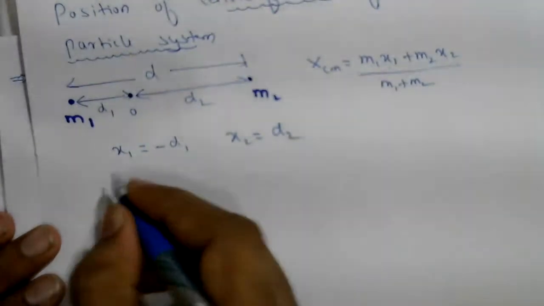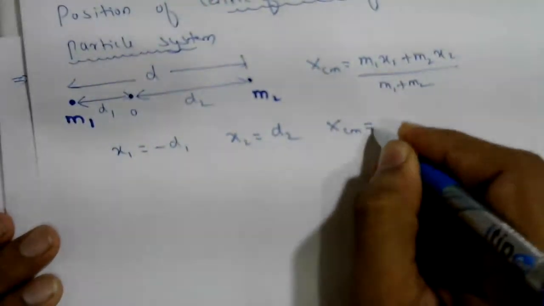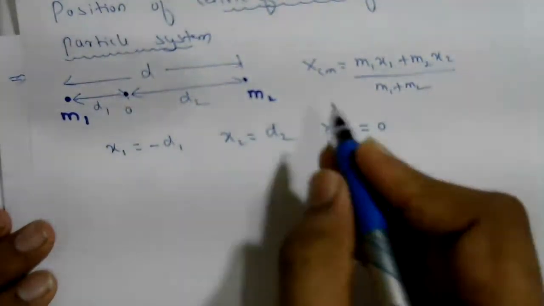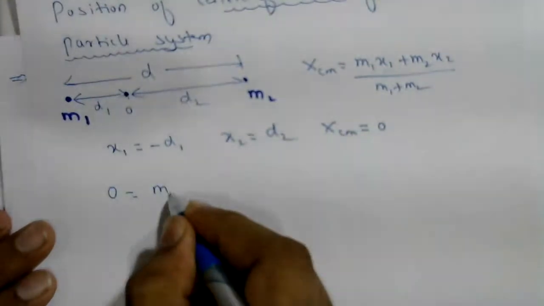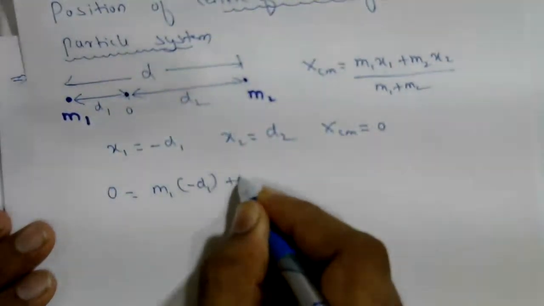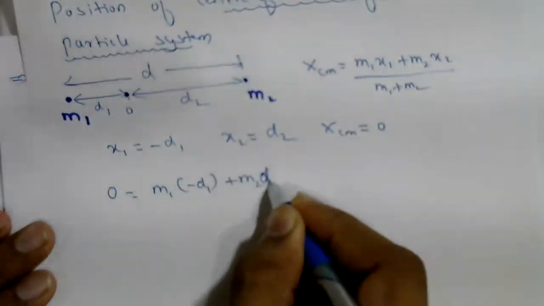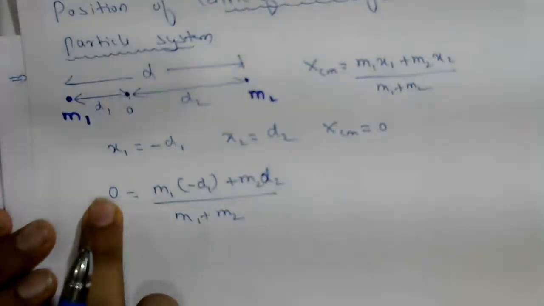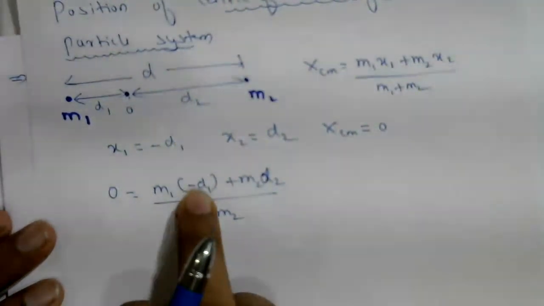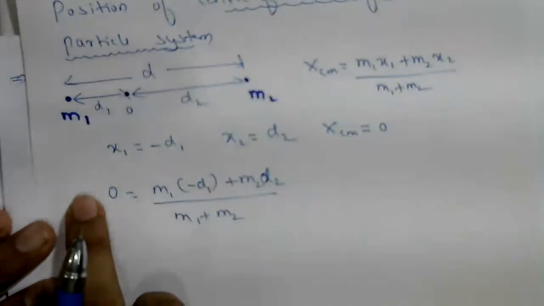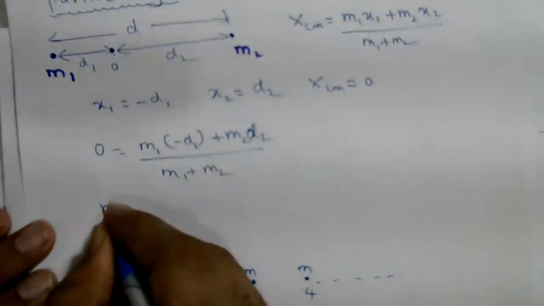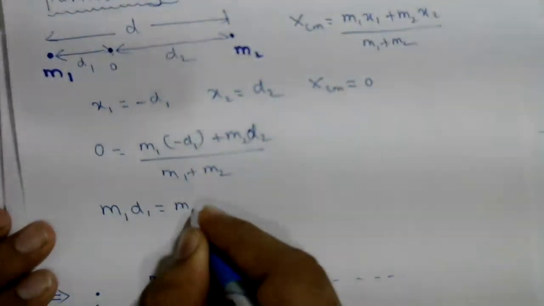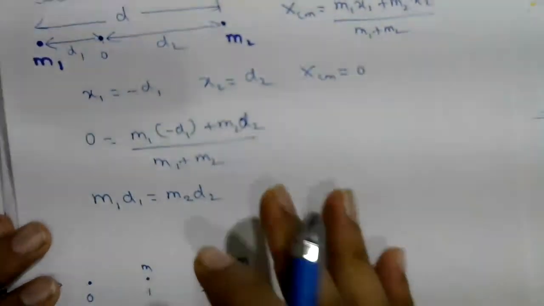Now substitute this, and xcm = 0, because I assumed the center of mass at origin. So 0 = (m1(−d1) + m2 d2)/(m1 + m2). Cross multiplication, this is 0. So m1 into −d1 is −m1 d1. Take this to the left side and you'll get plus: m1 d1 = m2 d2.